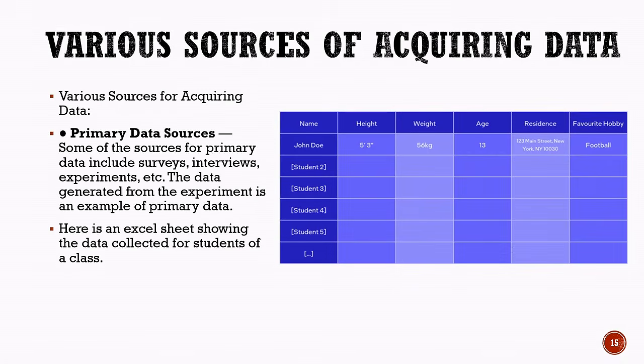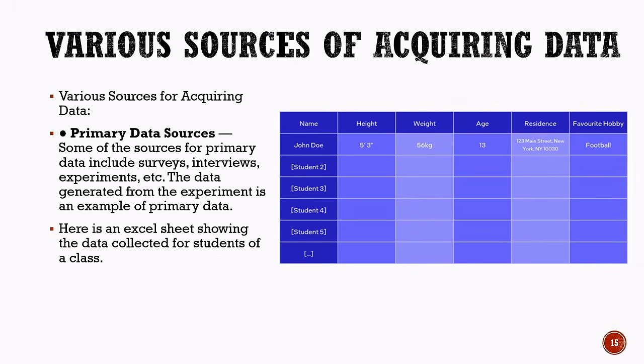Now, let us learn about the various sources for acquiring data. One important source is primary data sources. Primary data is collected directly from the original source for a specific purpose. Some common methods of collecting primary data include surveys, interviews, experiments, and other direct methods. For example, if we conduct an experiment and collect data from that experiment, the data generated is considered primary data.